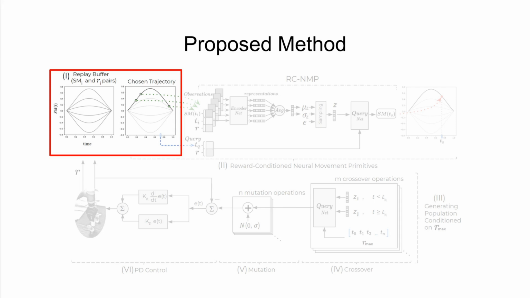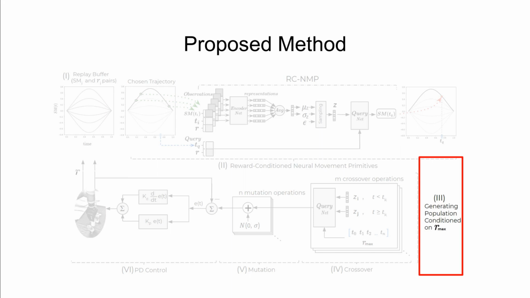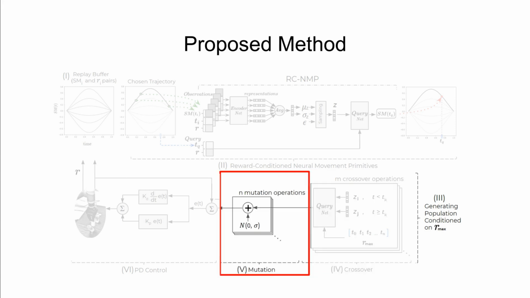First, previously experienced sensorimotor trajectories and their corresponding rewards are stored in the replay buffer. Then these trajectories are given to RCNMP to learn a reward conditioned policy mapping function. By conditioning this network on Rmax, high reward trajectories are generated. We temporally blend these trajectories by a novel crossover operation that is applied in the self-organized latent space to increase the diversity of the population. Then, to further increase the diversity and encourage exploration, a mutation operation is applied in the form of adding Gaussian noise in task space.